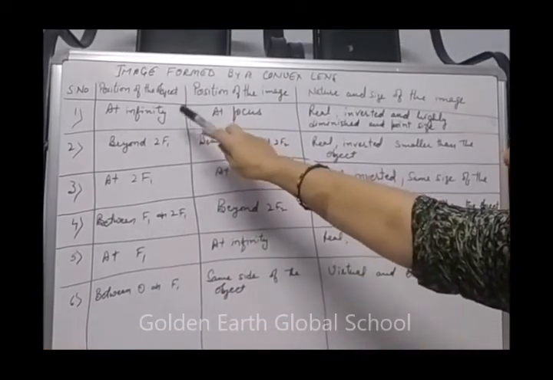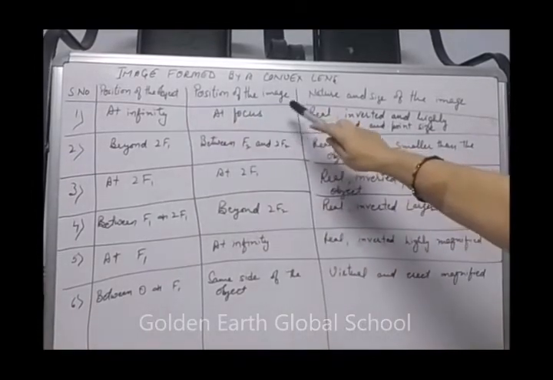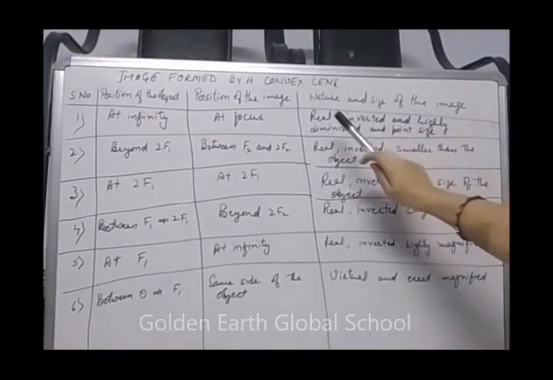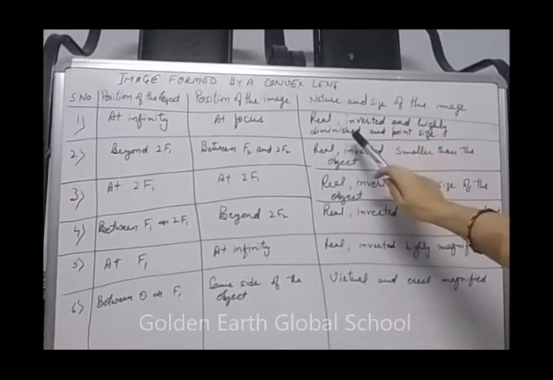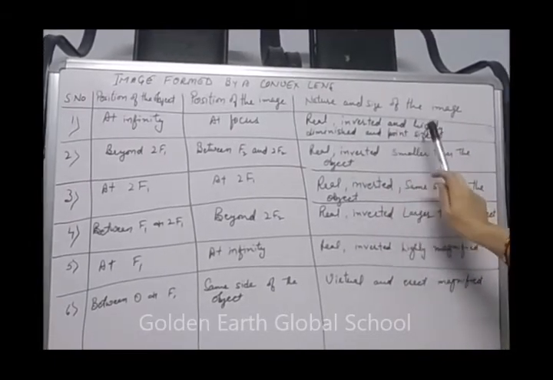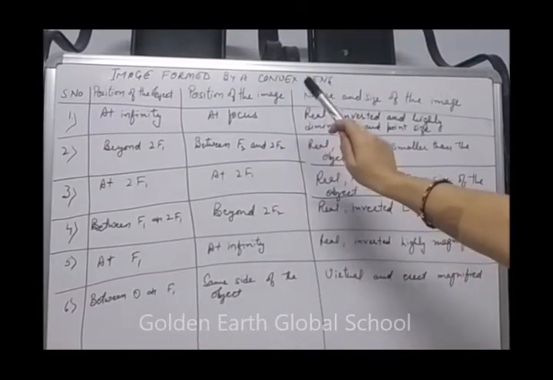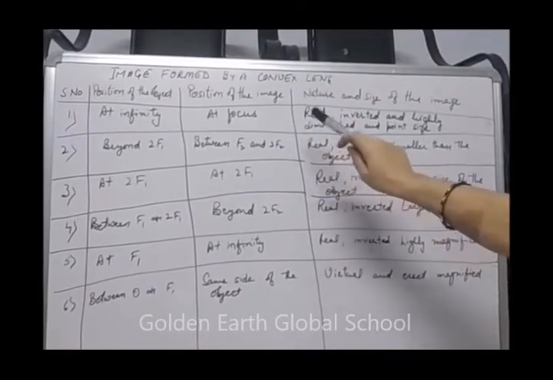Position of the object is at infinity, position of the image is at focus, and the nature and size of the image is real, inverted and highly diminished, point sized. Means when the object is at infinity, the image is formed at the focus. You can see in the figure that parallel rays of light pass through a convex lens, the object being at infinity, and converge at a point, that is the focus.